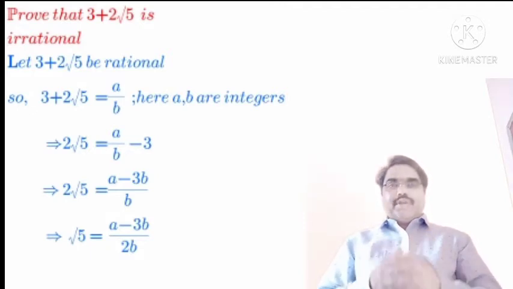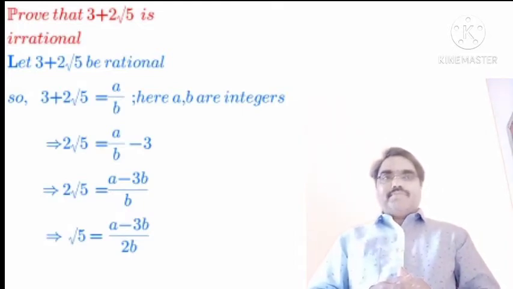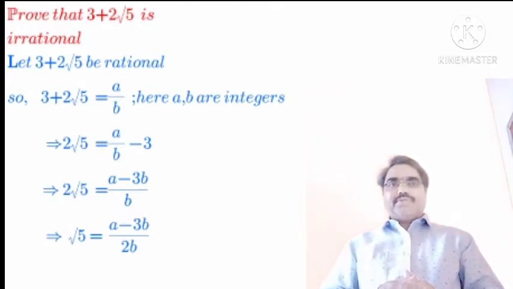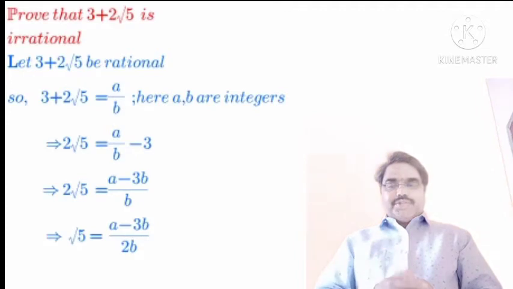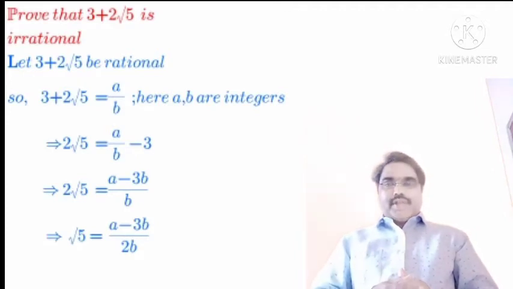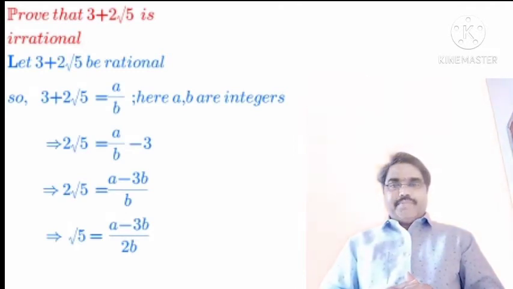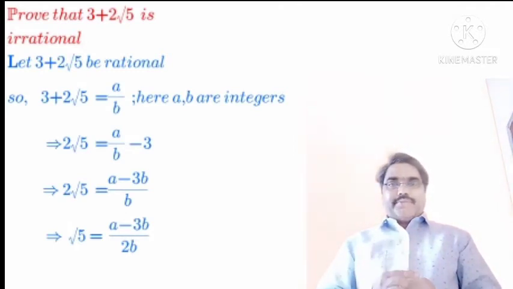Yes, it is clear that the left hand side is an irrational number, as you know that square root of 5 is an irrational number, and the RHS, the number on the right side, a minus 3b upon 2b, is a rational number.